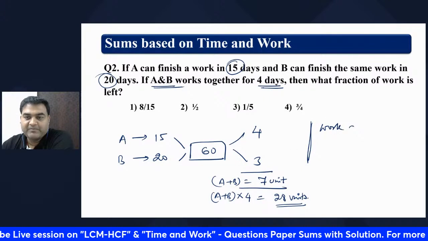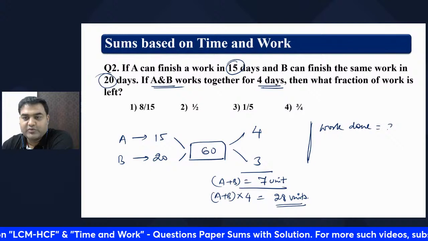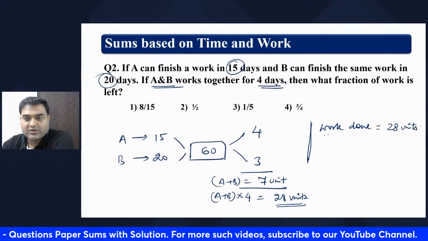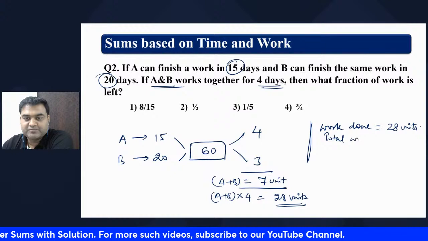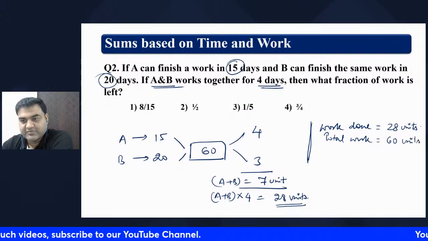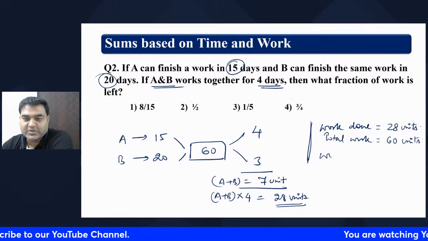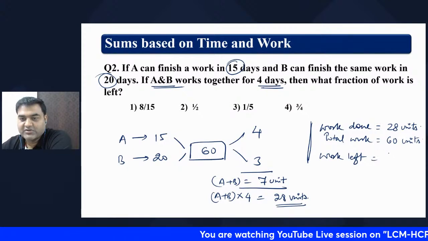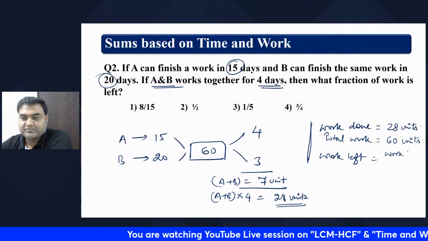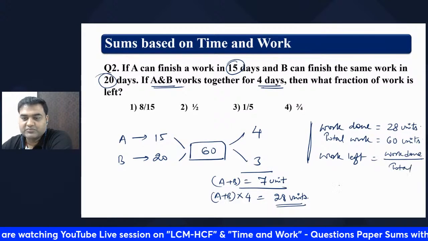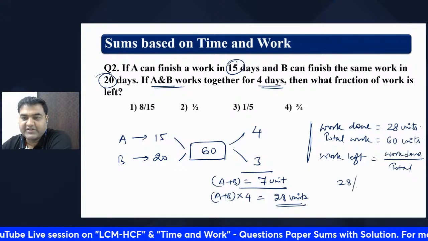Work done is equal to 28 units. Total work is equal to 60 units.